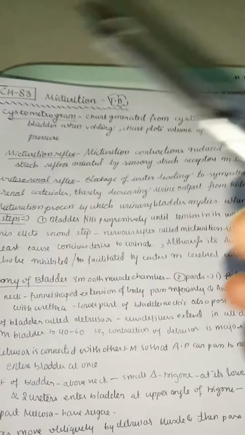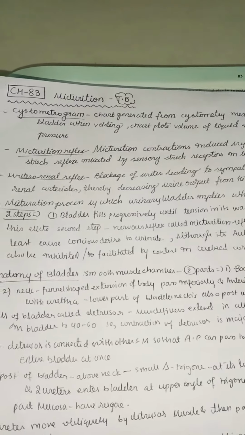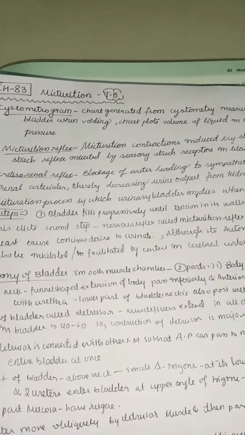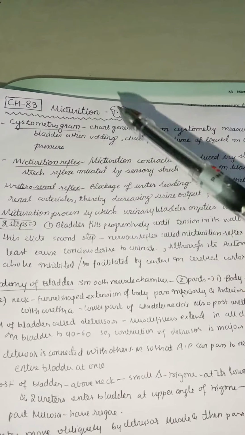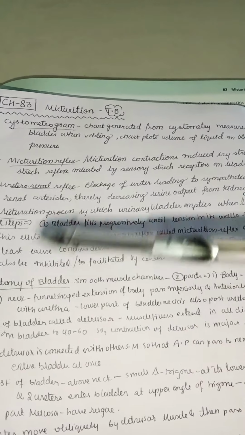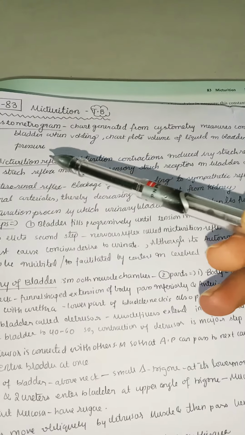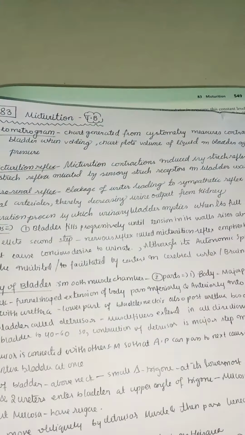Today we are going to start chapter 83 from our guideline, that is micturition. Micturition is nothing but the urge to urinate. Here are some glossary terms, like cystometrogram. A cystometrogram is a chart which is generated from cystometry. It measures the contractile force of the bladder, meaning how much contraction of the bladder the person needs to